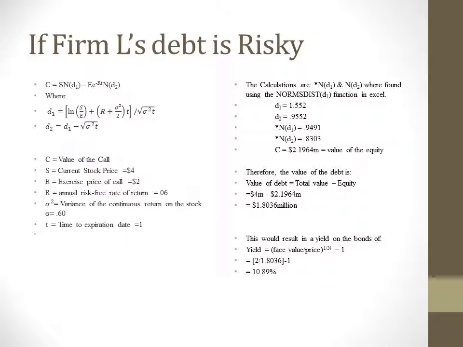Therefore, the call option can be valued using the Black-Scholes option pricing model. On the top left is the equation for finding the value of a call, denoted as C equals. On the right are the calculations. Since the value of the equity is 2.196 million, roughly 2.2 million, it's more than the debt on the bonds, so they will be able to pay off the debt, keep the firm, and obtain a yield on the bonds of 10.89%.